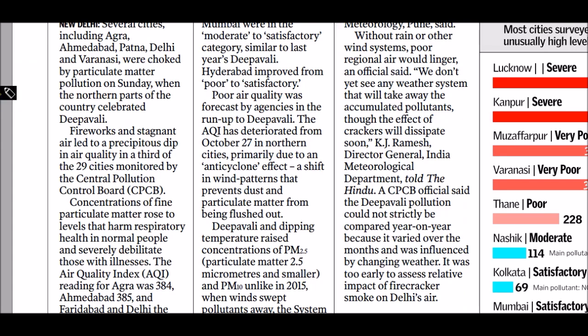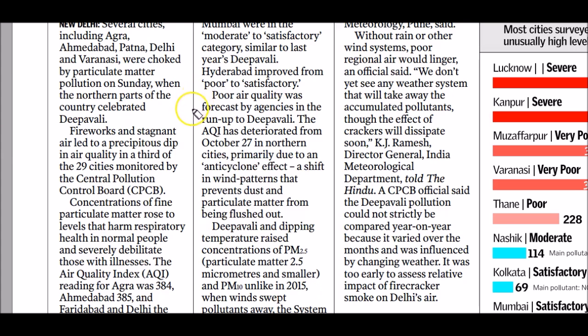Now let's come back to the homepage article. Here you can see a term, anticyclone effect. Poor air quality in the metro cities of North India, especially Delhi, is due to the anticyclone effect. A shift in the wind pattern prevents the dust and particulate matter from being flushed out.